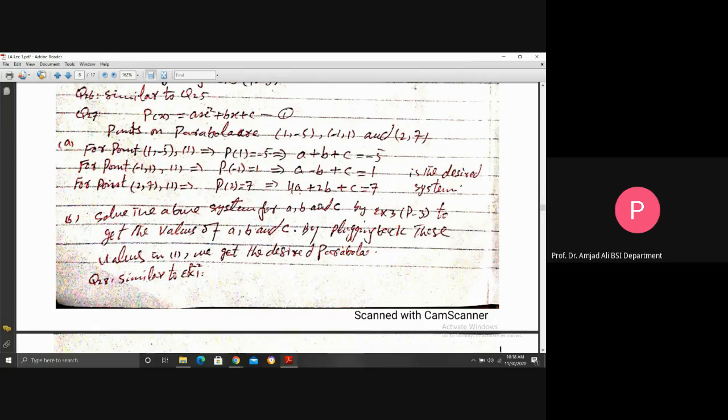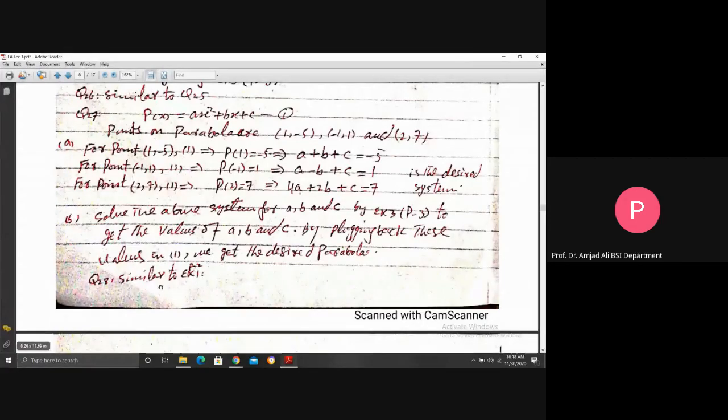the desired parabola. So see, just eliminate a, then eliminate from 1 and 3, and you will get here the first equation. Third and fourth will be in terms of b and c. Eliminate b, you will get the value of c by back substitution, like in example 3. Already we did this example. You will get the values of a, b, c. So that is how to construct the system, and the solution is easy for you, as we discussed above in the examples, how to solve the system by the elimination method.